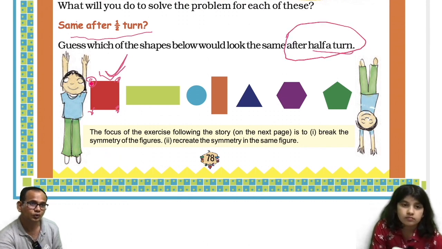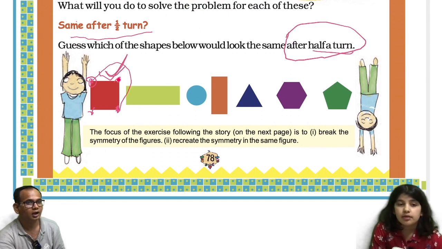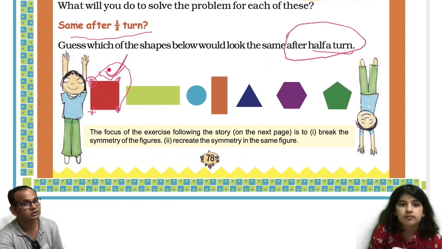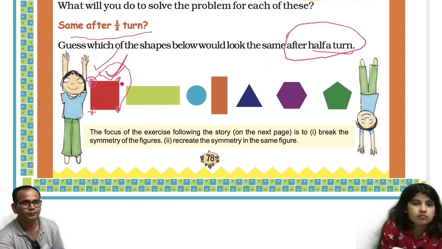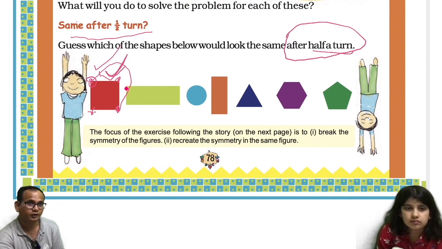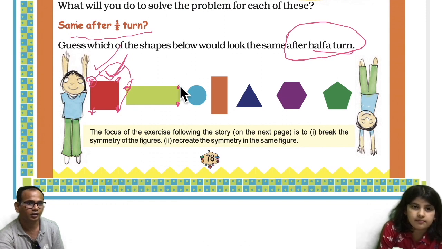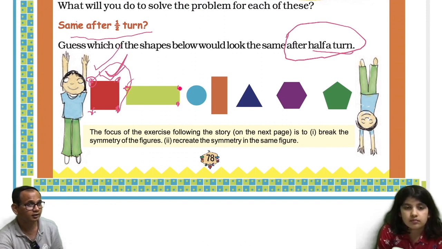So when you turn this corner here and keep it here, it will be the same, because this is a square and a single color, right? It will be the same. And what about this? If you turn it and it comes here, it will be the same.